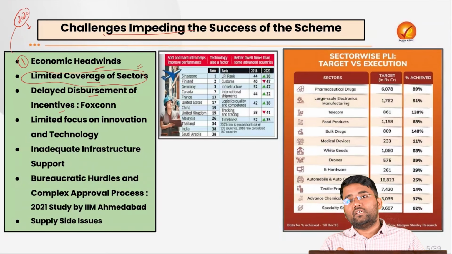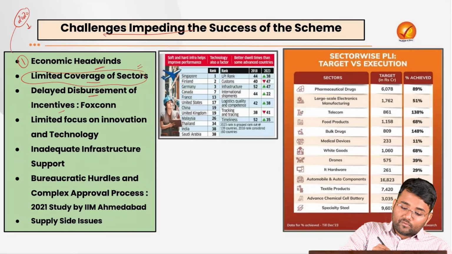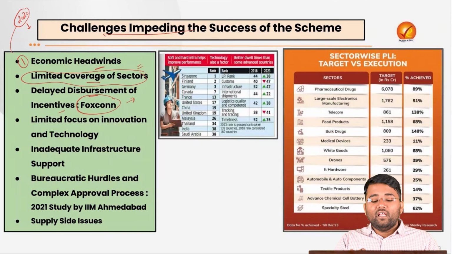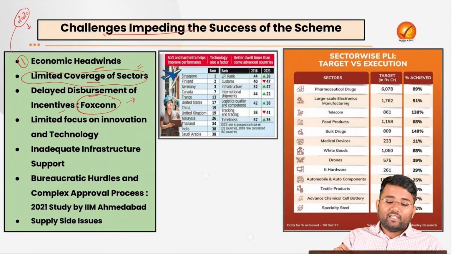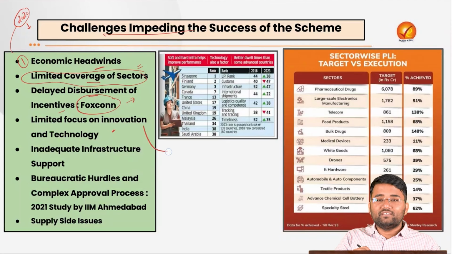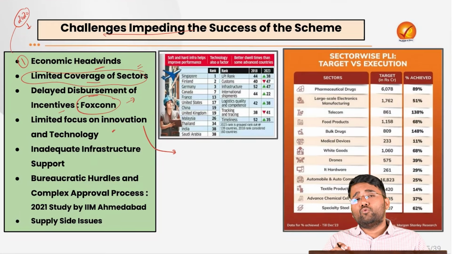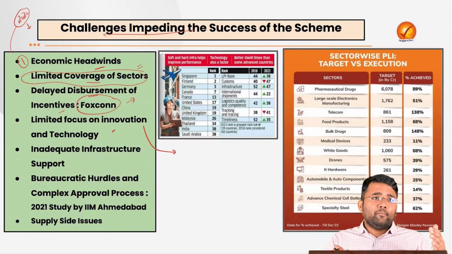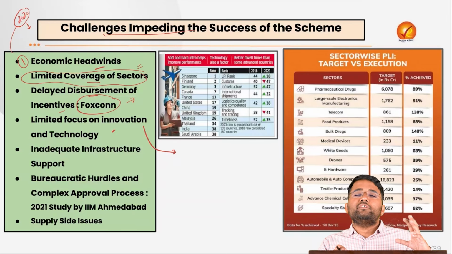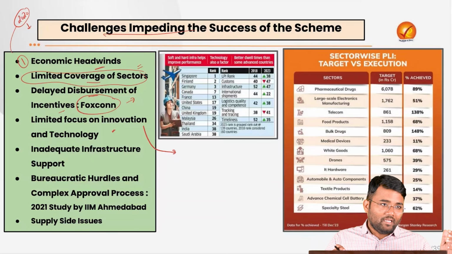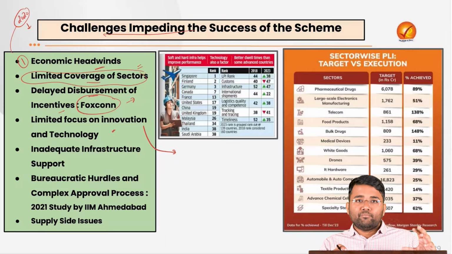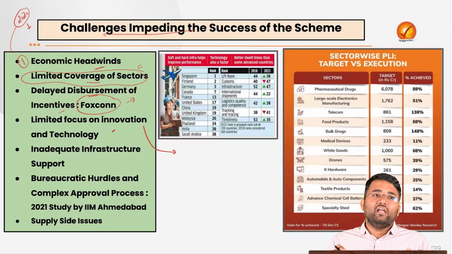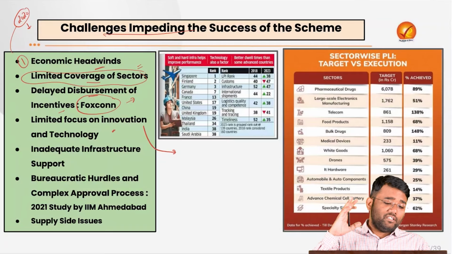For example, this was reported by Foxconn, which is an electronics manufacturing company. Then there is limited focus on innovation and technology. There are various reports which said that the companies are focusing on value addition with more focus on assembly, and not focusing on coming up with better products, shifting to better technologies or more innovation. They are not coming up with products that can create a huge demand in the foreign market.